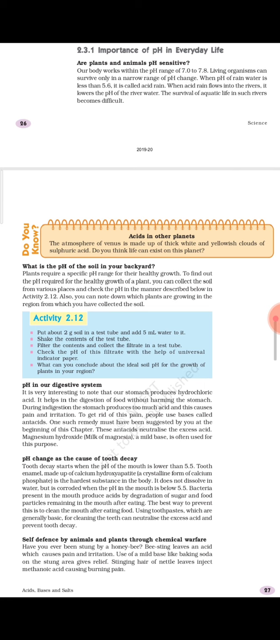As far as I remember, a question came in the pre-board exam or in some other exam, of 3 marks, having three different parts. So one part was how you can define the condition of acidity. Condition of acidity means during indigestion when our stomach starts producing excess acid, that is said to be the condition of acidity, and we start feeling pain and irritation.